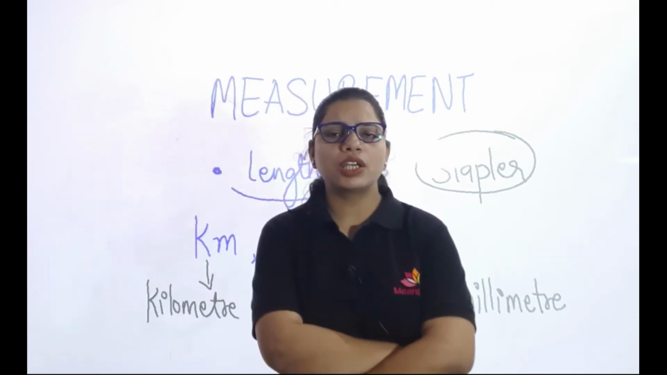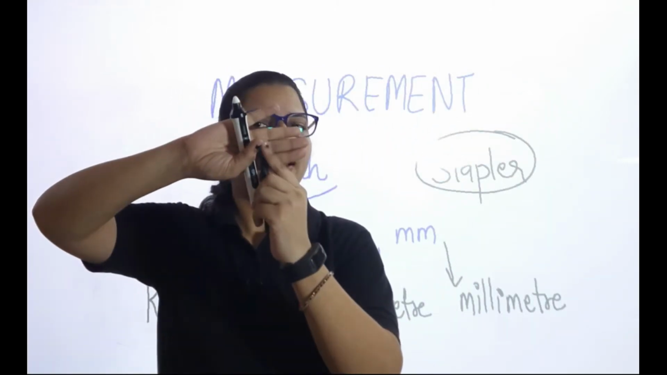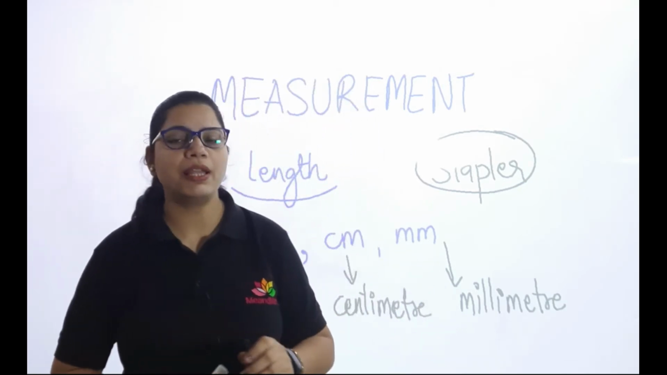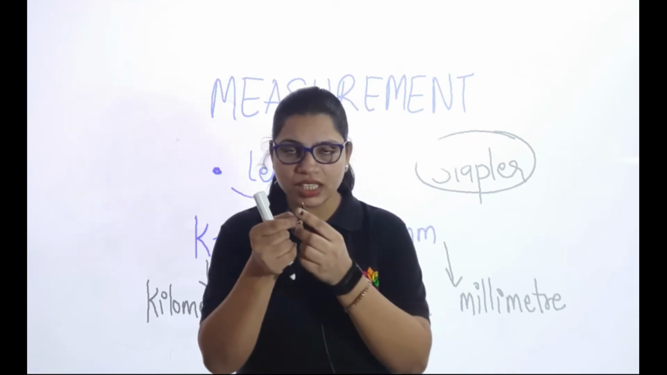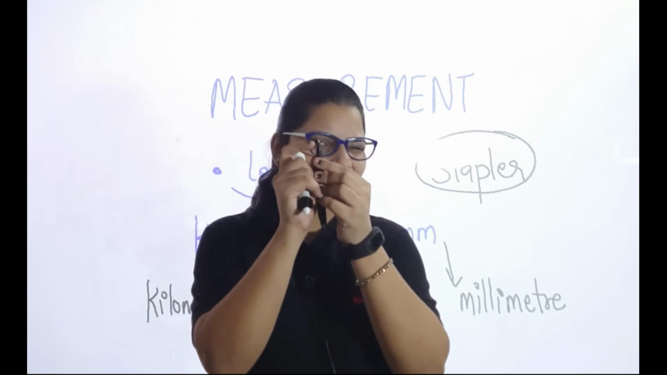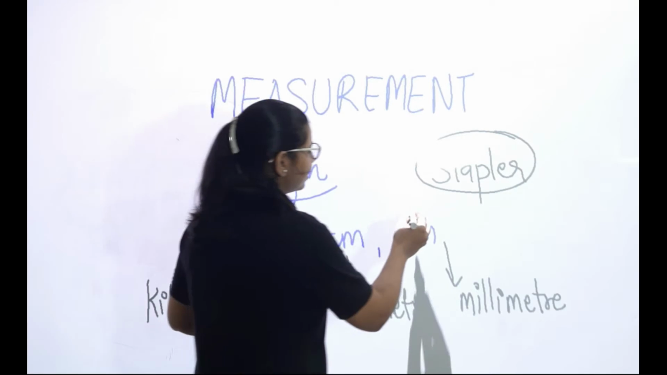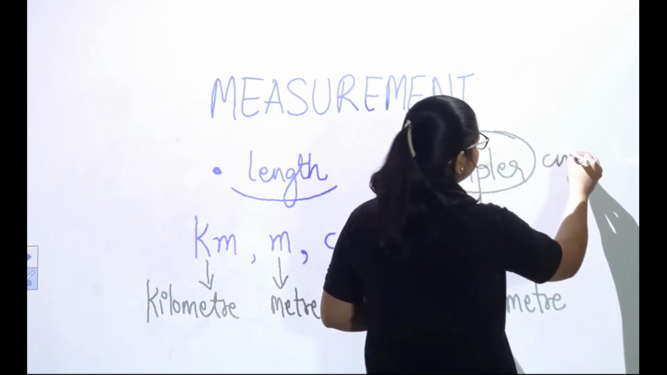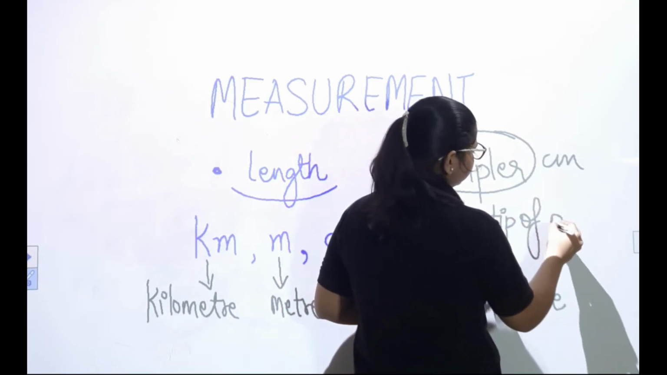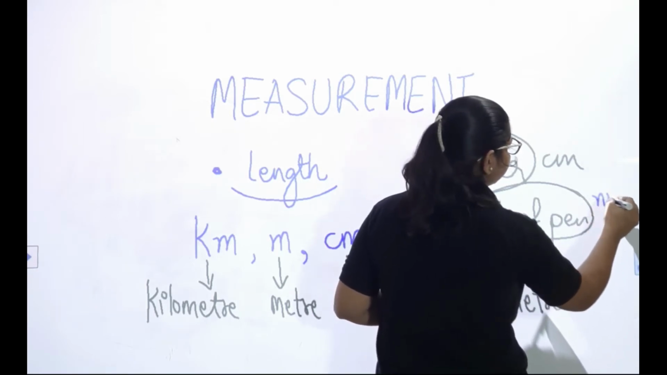Right. If I ask you to measure the tip of this pen, which scale will you use? I'm not asking you to measure and tell me the exact length. Just tell me which scale you will use to measure the tip of the pen. Millimeter scale. For the stapler, centimeter scale. For the tip of the pen, we will be using a millimeter scale.